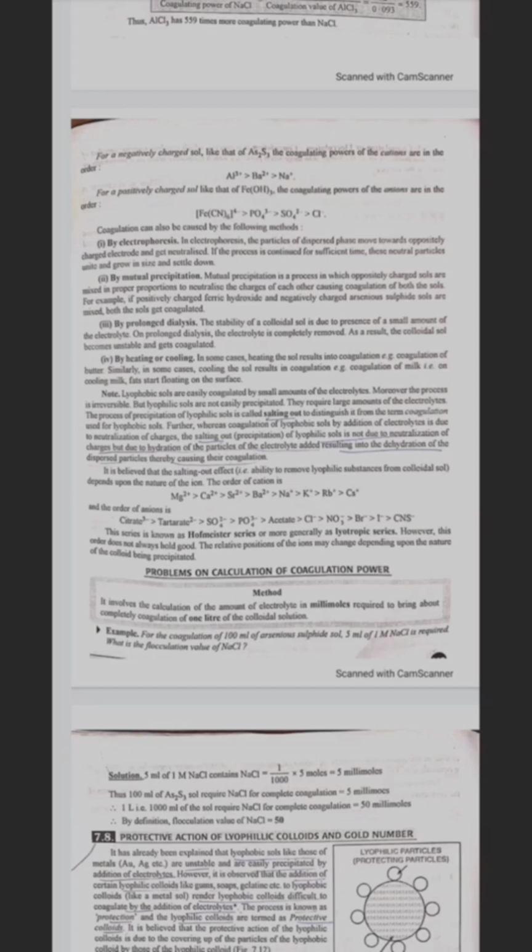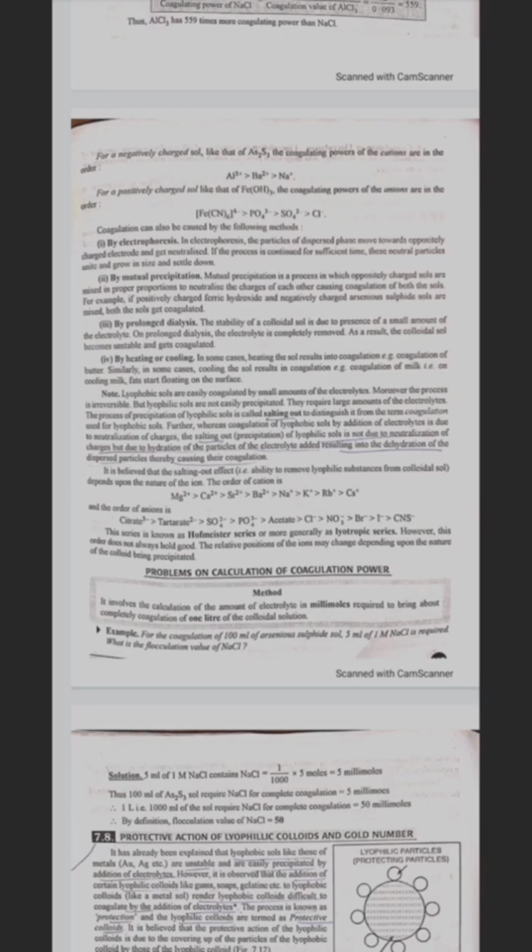By prolonged dialysis: the stability of a colloidal sol is due to the presence of a small amount of electrolyte. On prolonged dialysis, the electrolyte is completely removed. As a result, the colloidal sol becomes unstable and gets coagulated. By heating or cooling: in some cases, heating the sol results in coagulation, as in butter. Similarly, in some cases, cooling the sol results in coagulation, as in milk; that is, on cooling milk, fat starts floating on the surface.